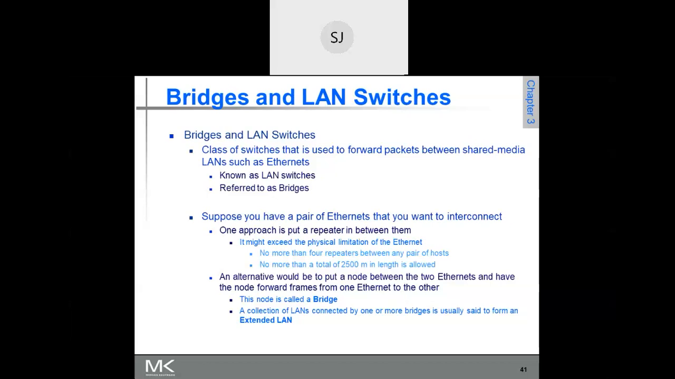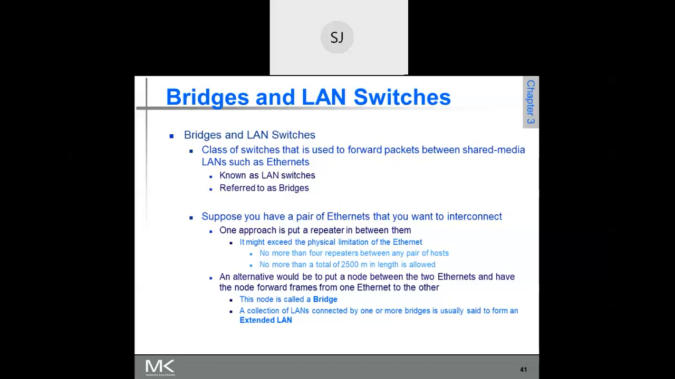Okay, so bridges, as I said, are the devices that are used at the data link layer. One thing you should remember is that these bridges are used to extend your LANs. Suppose I have one LAN in one room, and another LAN in another room. If I want to connect these two to extend my LAN, then what can I do? These two LANs can be connected using a bridge.